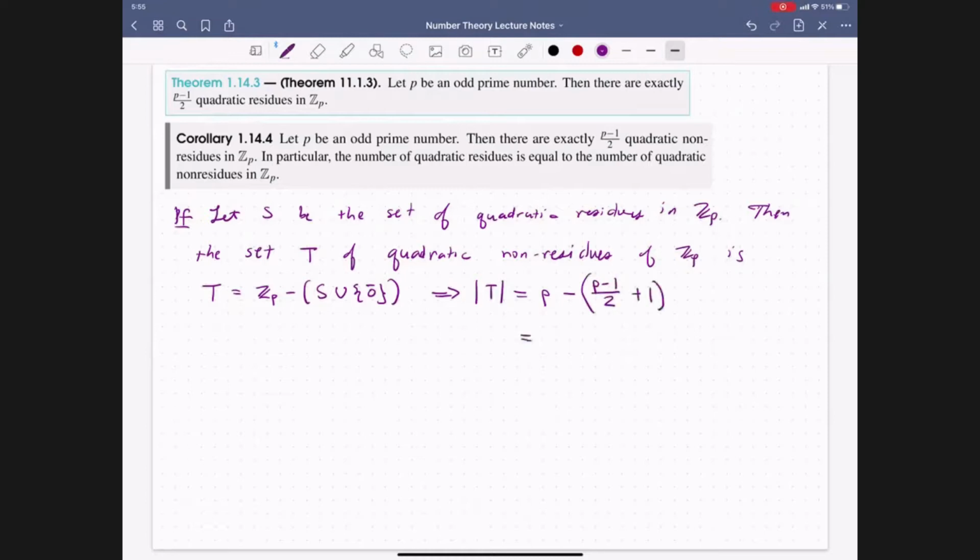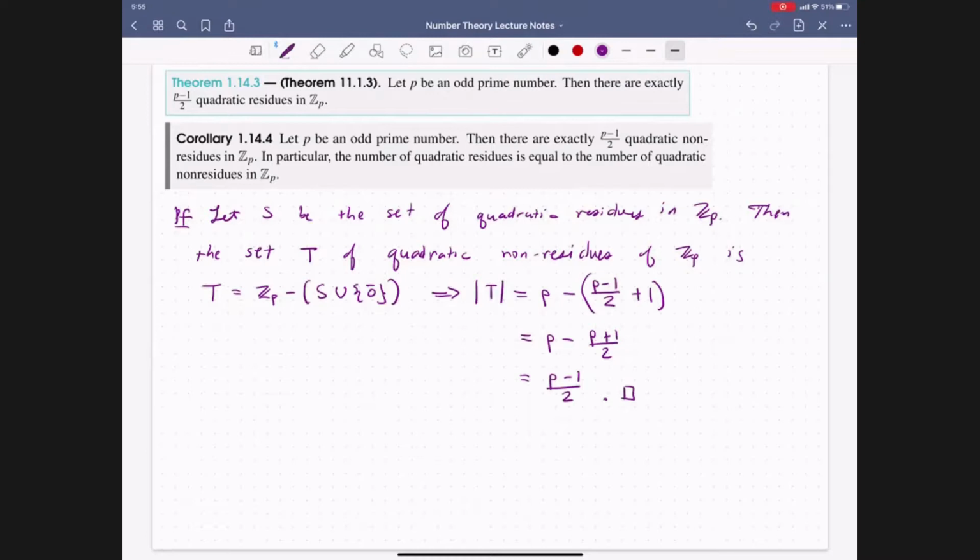So that's going to give us p minus p plus 1 over 2. And so now we can simplify this and get p minus 1 over 2. And so we get that the cardinality matches up with what we expected. So we have this right here. An easier way of visualizing this, of course, is we have p minus 1 over 2 is half of the non-zero elements. So the other half has to be a non-residue. And ta-da, we got the corollary.